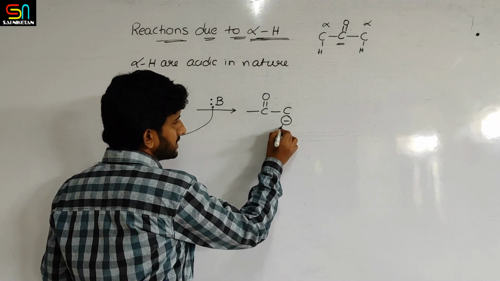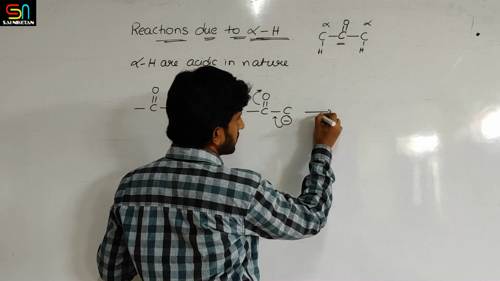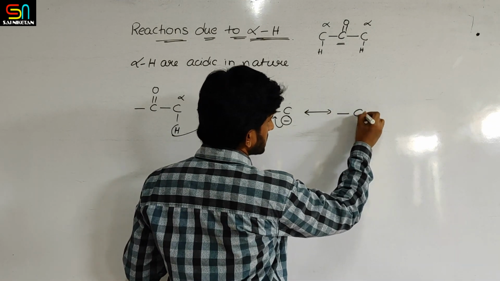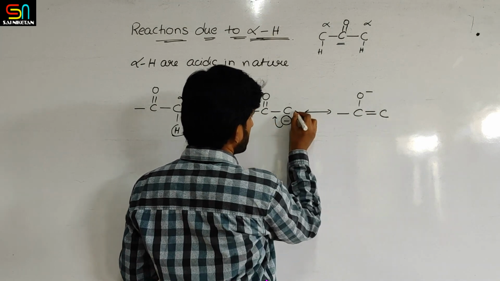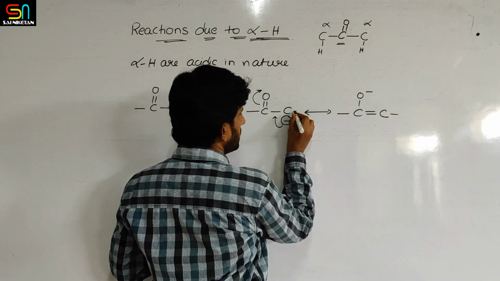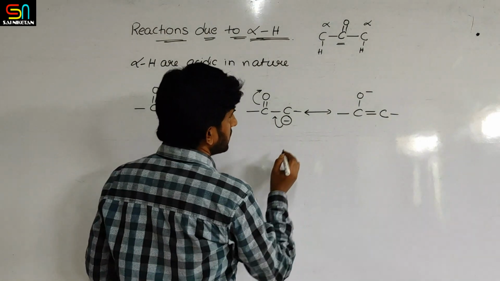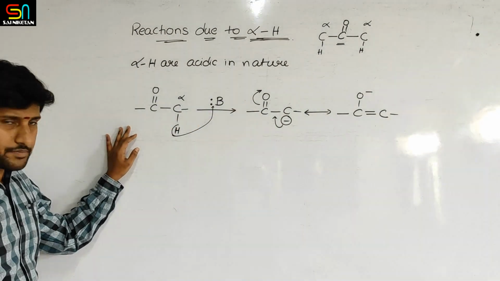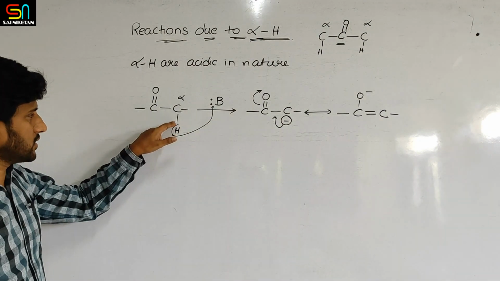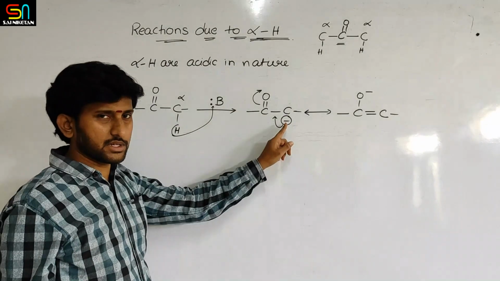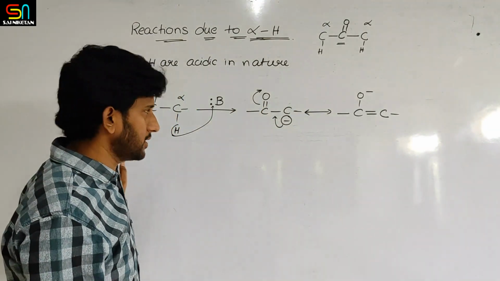This is resonance stabilized by the carbonyl group. First of all, the alpha hydrogen reacts with the base, the bond pair remains here, it gets a negative charge, a carbanion. Then it will be in resonance with the carbonyl carbon.